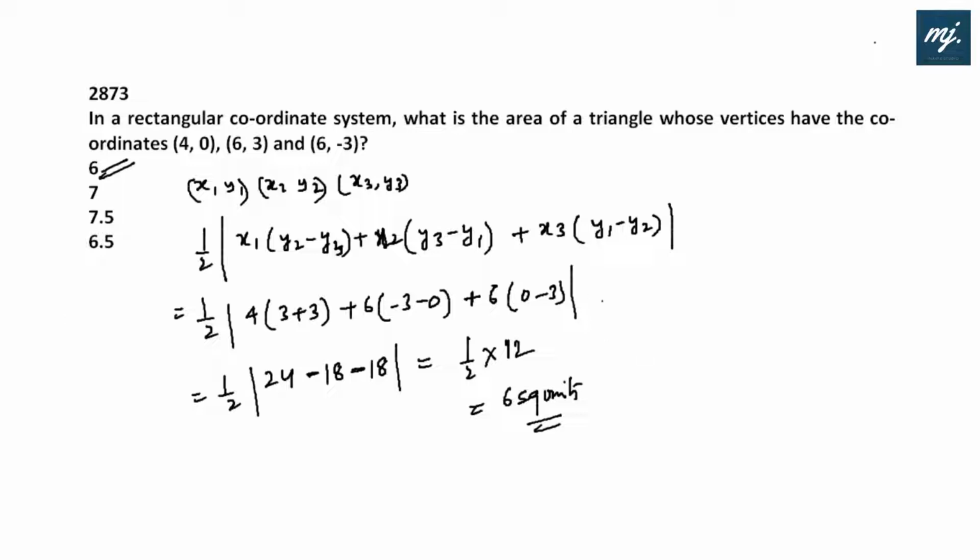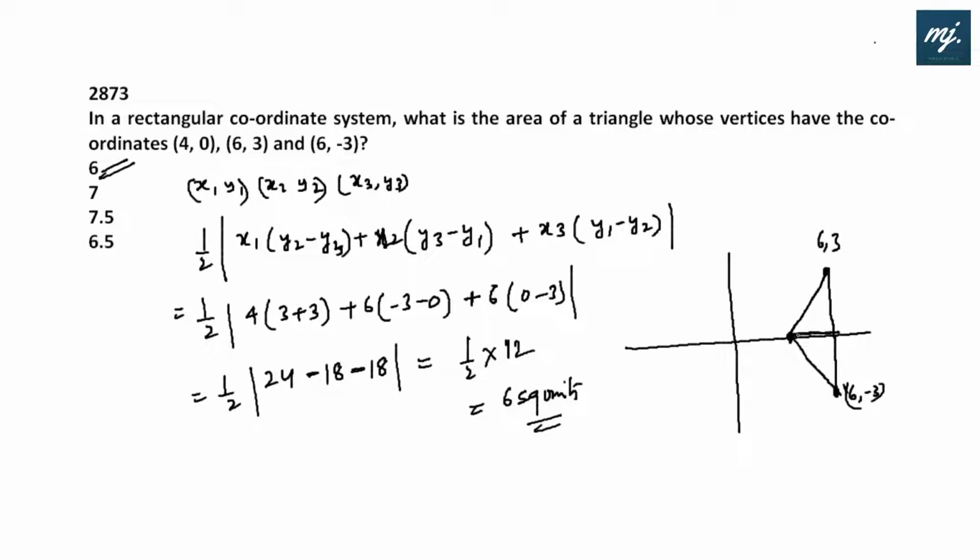But sometimes, in spite of using this formula straight away, we can plot the coordinates and see what kind of triangle it is. It is (4, 0), then we have (6, 3) and (6, minus 3), in the fourth quadrant. So this is the triangle we have.